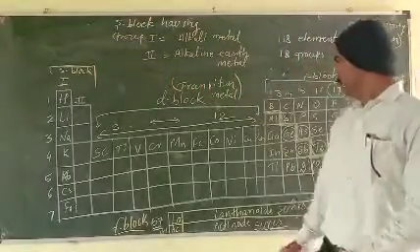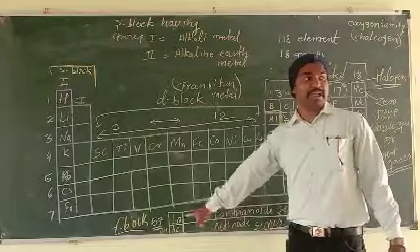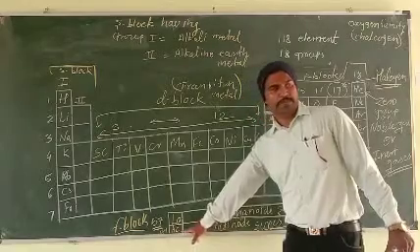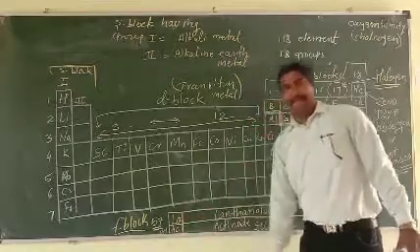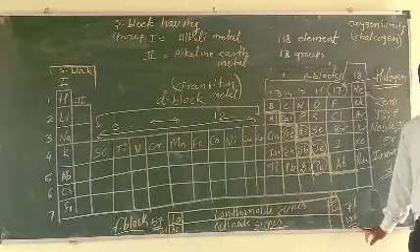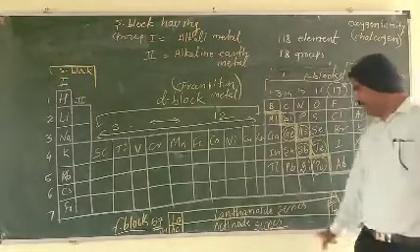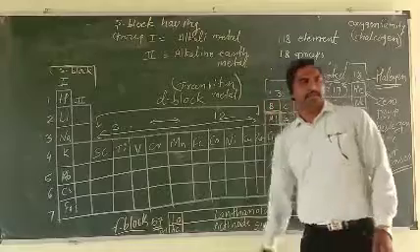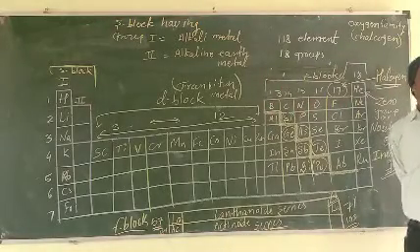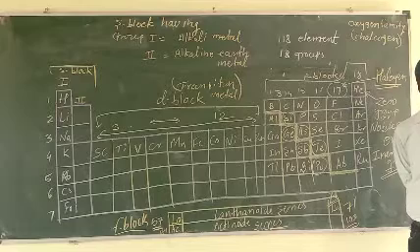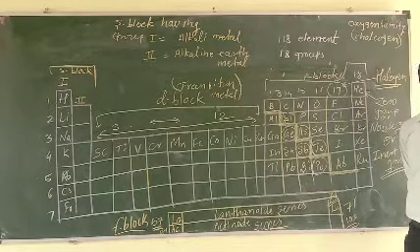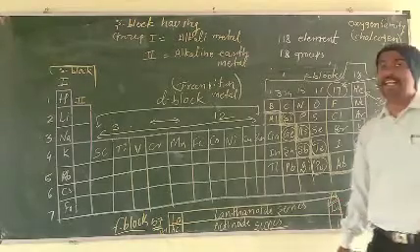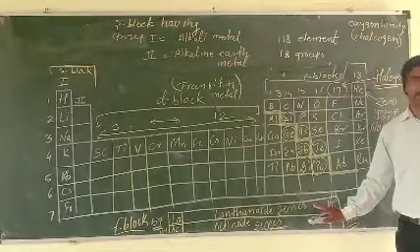Lanthanide series: the elements present next to the lanthanum element are called the lanthanide series. Actinoid series: the elements next to the actinium element are called the actinoid series. Understood? These series, lanthanide and actinoid, are present in the F block. Anyone can tell me how many elements are present in the F block? First series 14, second series 14. That means 28 elements are present in this F block.